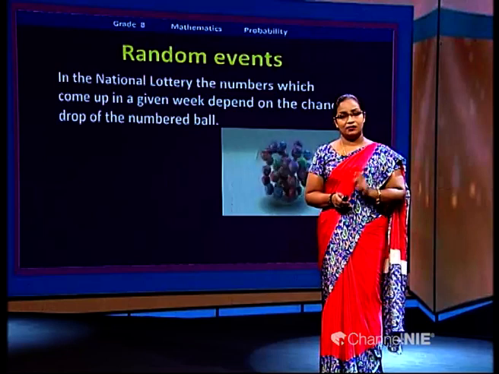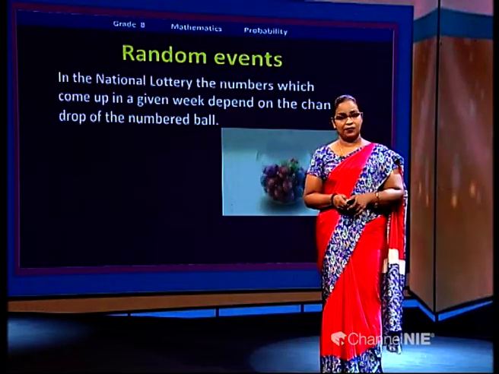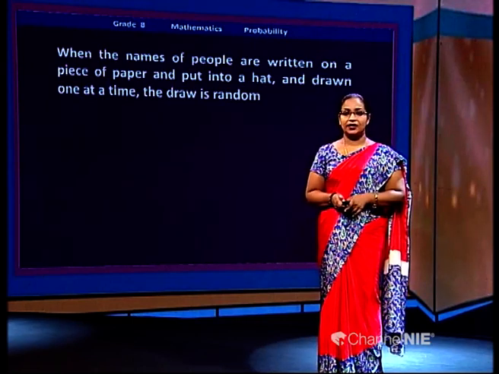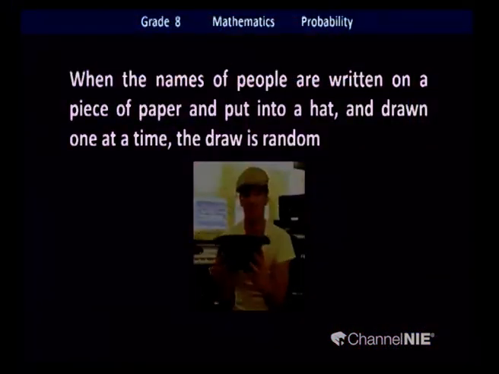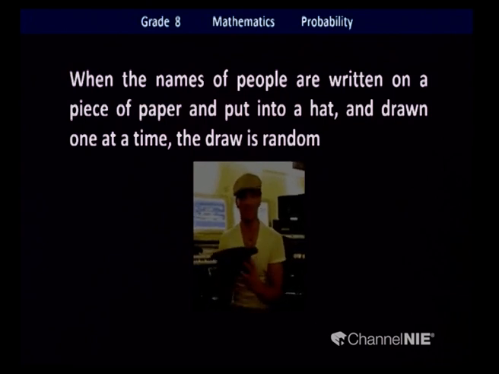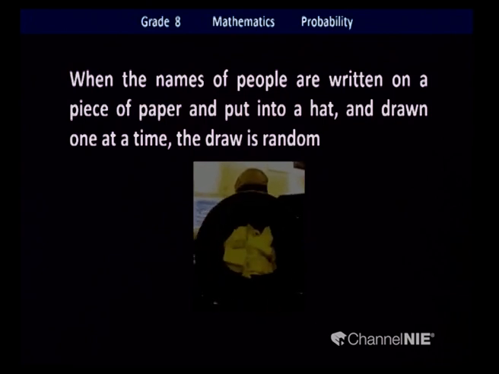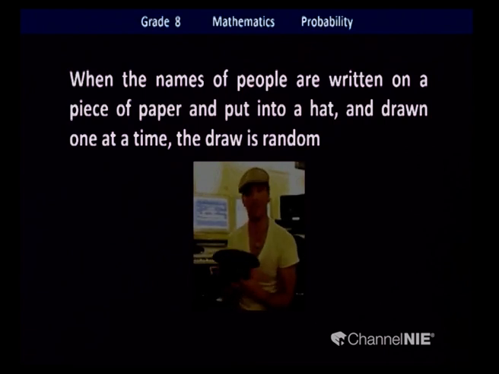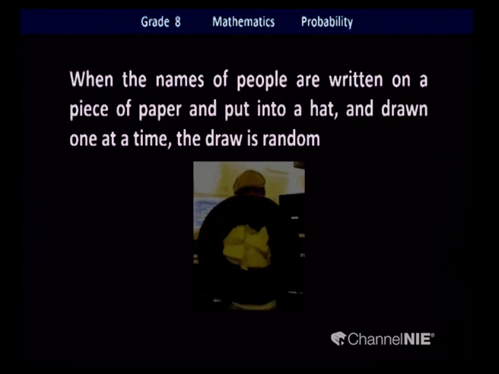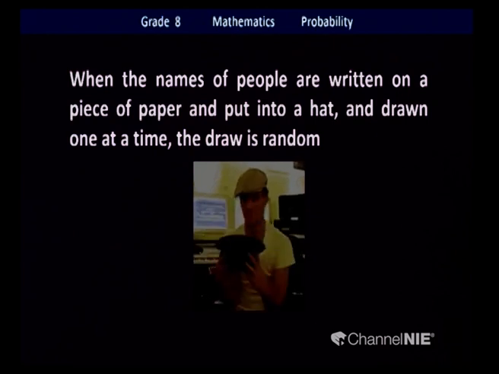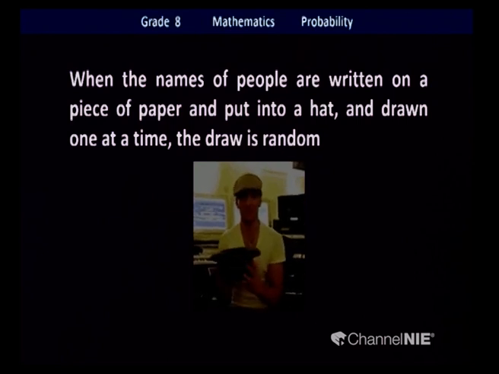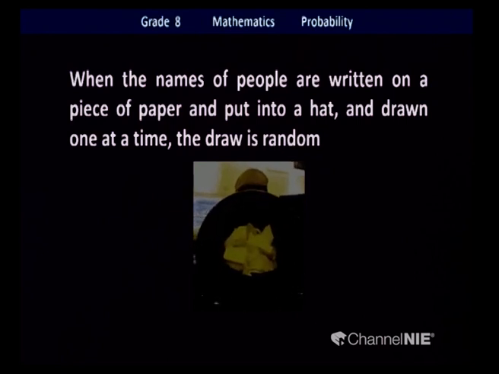We'll see another example of random events to understand this better. What can you see? This is an animation. In that hat there are some pieces of paper. Your names were written on the papers, and we put the papers into the hat, and without checking the names, we just put our hand in, take out a paper and check the name.